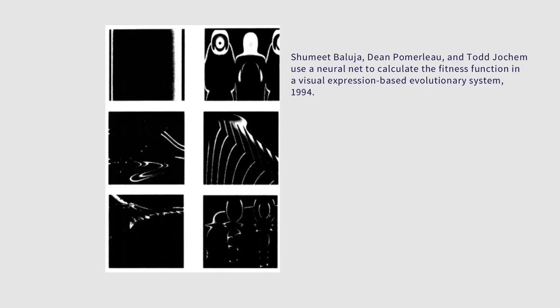Artificial neural networks have also been used in visual applications. Most often, the neural network is used in a perceptual capacity, in a discriminative type of learning. Baluja's 1994 approach using neural networks to calculate the fitness function of a visual expression-based evolutionary system preceded most work in this area. The idea was simple: to learn from users' judgment.